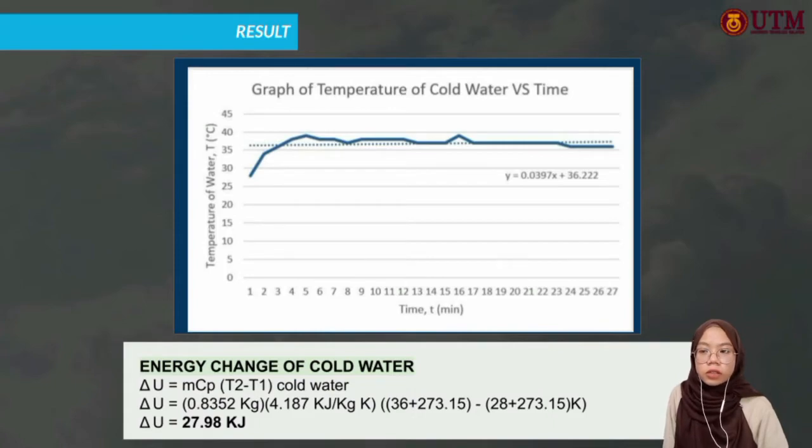T2 for cold water is 36, while T1 for cold water is 28, but we need to convert it to Kelvin, so we add 273.15 respectively to T2 and T1, until we get the energy change for cold water equal to 27.98 kJ. This positive value means that the energy is absorbed.